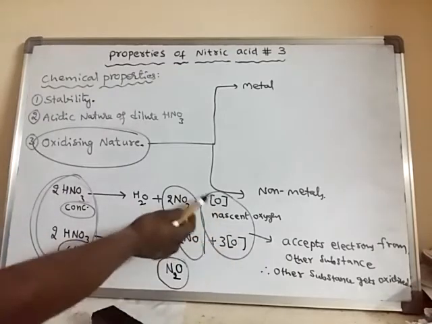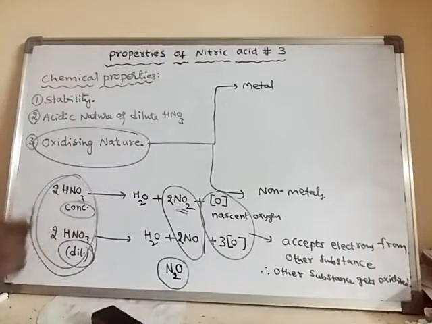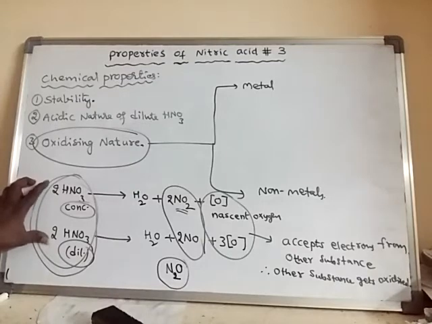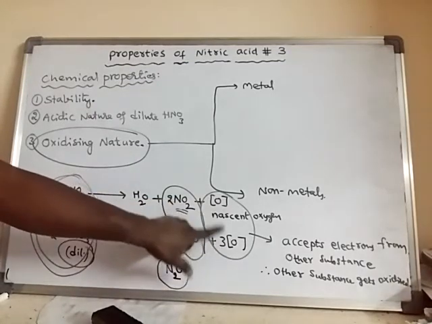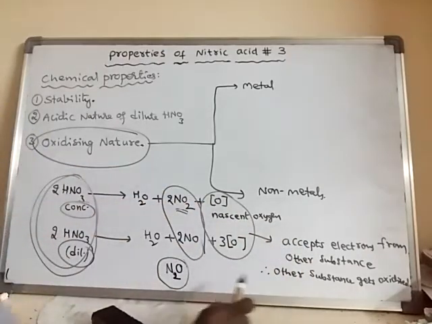This nascent oxygen is formed due to nitric acid, hence nitric acid is said to be an oxidizing agent. Because if nitric acid decomposes, it forms nascent oxygen, and this nascent oxygen will accept electrons from the other substance. Therefore the other substance is said to be oxidized.